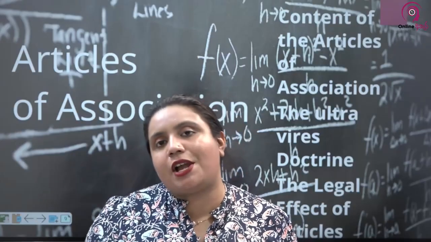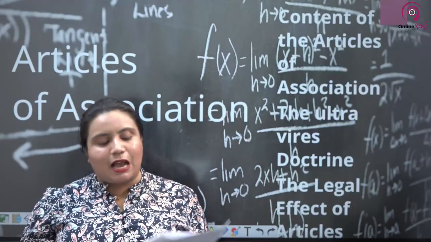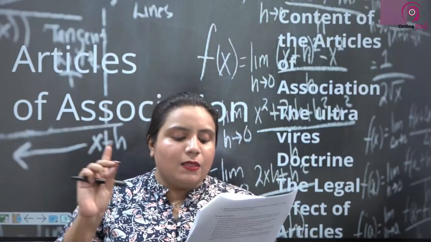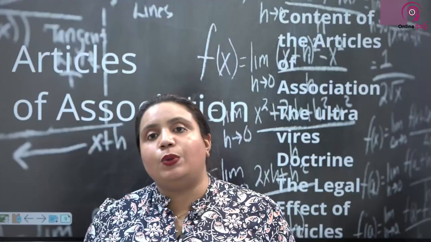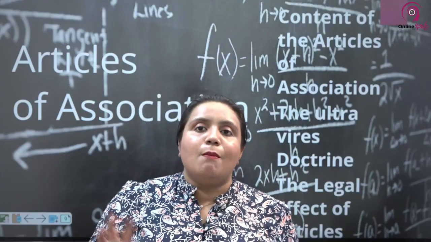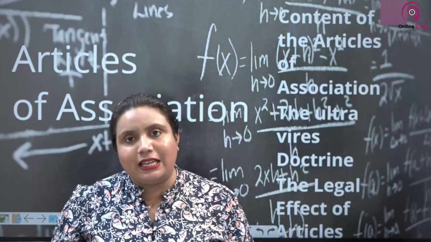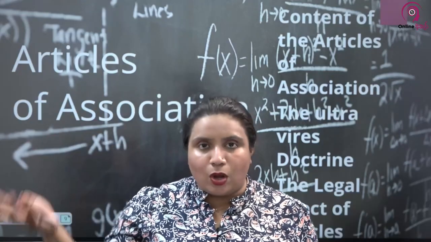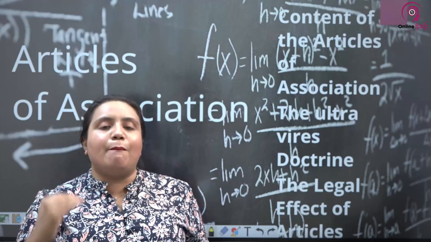What are the rights that shareholders have towards this company? What are the obligations that shareholders have towards this company? Have to be mentioned. And the management and the administration of the company. How the company is being managed, how the company is being administered by the board of directors. Clauses with regard to those should be included in the articles of association. Other things also you can include, but these 3 are a must according to section 13 of Companies Act number